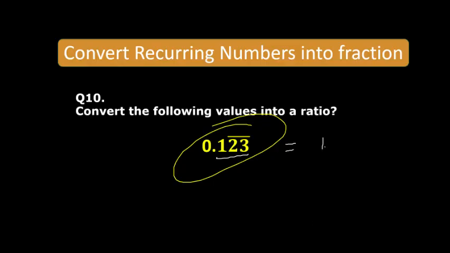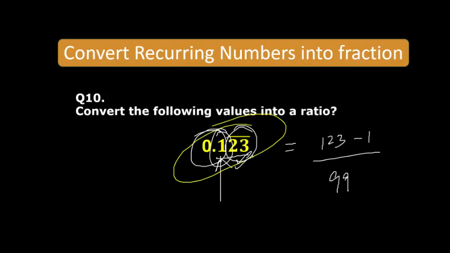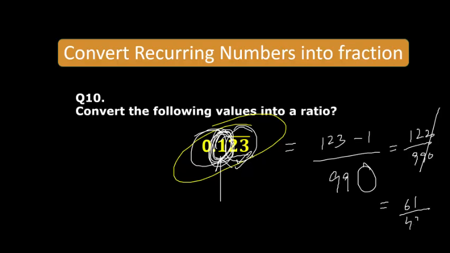So the whole number is 123 minus the non-repeating part, which is 1. Before this bar, that is 1. And 2 digits are repeating, so we write down 9 for them. And 1 digit after the decimal is not repeating, so for that we will write down 0. So 122 upon 990. Let's cancel these numbers by 2, so you will get 61 upon 495.